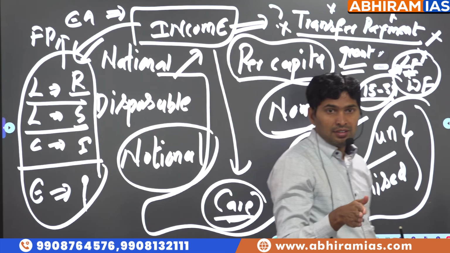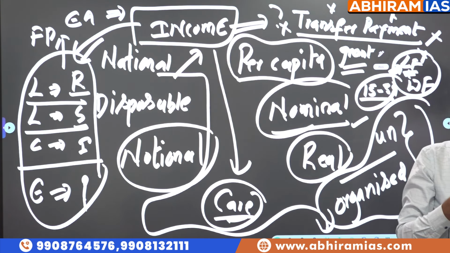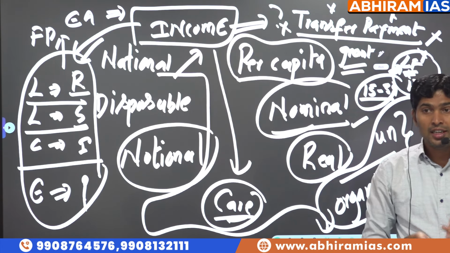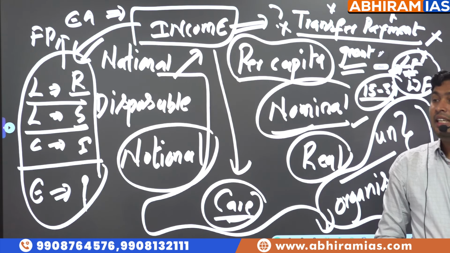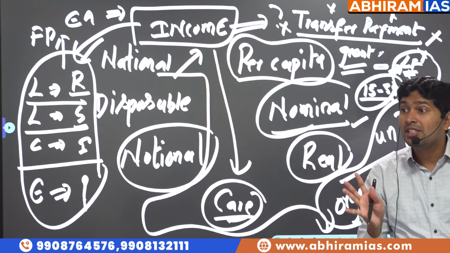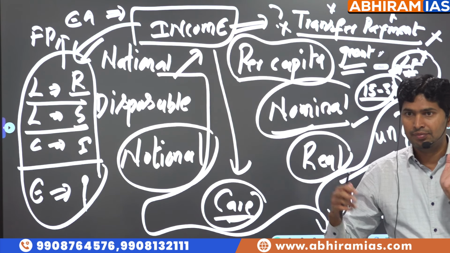Purchasing capacity, look at the word, purchasing capacity of nominal income at current market prices. Which means with that 25,000 rupees, in that month, when he goes to the market, how many goods and services he can buy is called as real income.